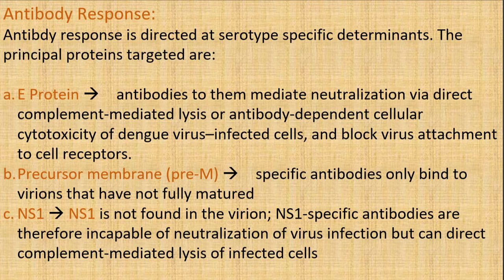There is an E protein antibody response, a precursor membrane antibody response, and an NS1 antibody response, of which precursor membrane specific antibodies only bind to the virions that are not fully matured. Whereas for the E protein, there is complement mediated lysis, cytotoxic lysis, and block of the virus attachment to the cell receptors.